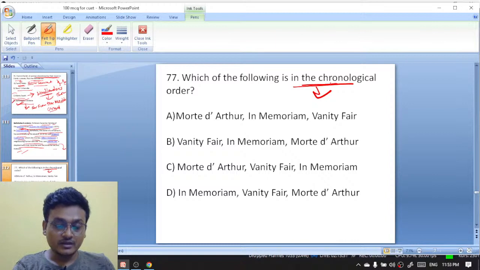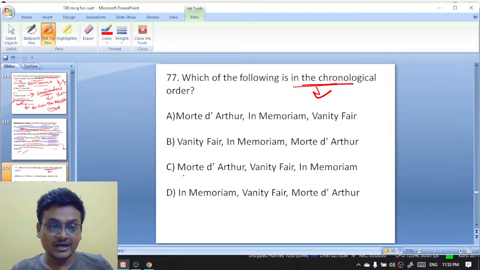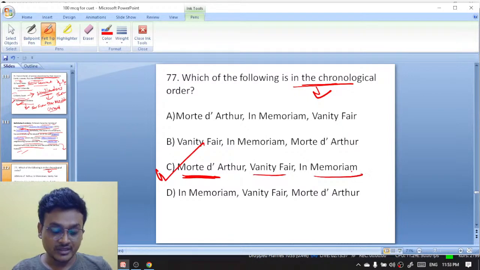Now, what is the meaning of Morte d'Arthur in English? Morte d'Arthur, if it is translated into English, excellent. C is the answer. Everybody right here. Subhas, Sarnima, Somili, Isna, Raja. It is actually C. Morte d'Arthur, Vanity Fair, In Memoriam. Good, Priyanka, are you all there? Raja, are you all there? Yeah, Raja is there. Excellent. So, Morte d'Arthur means